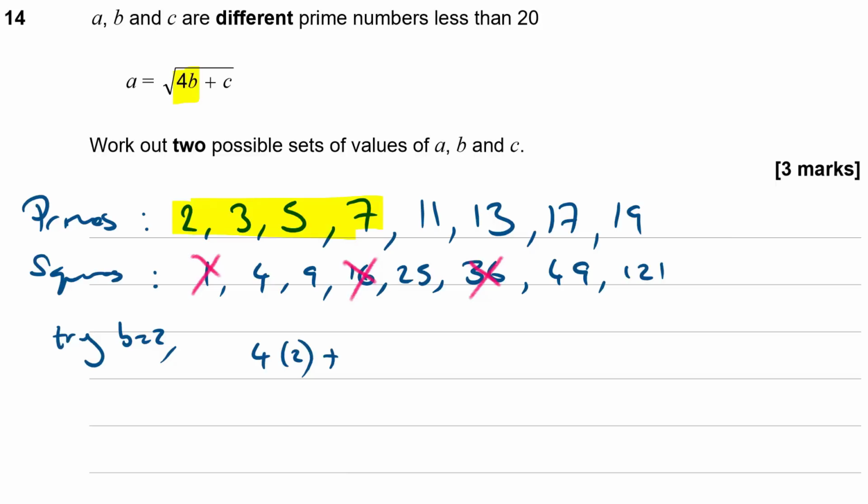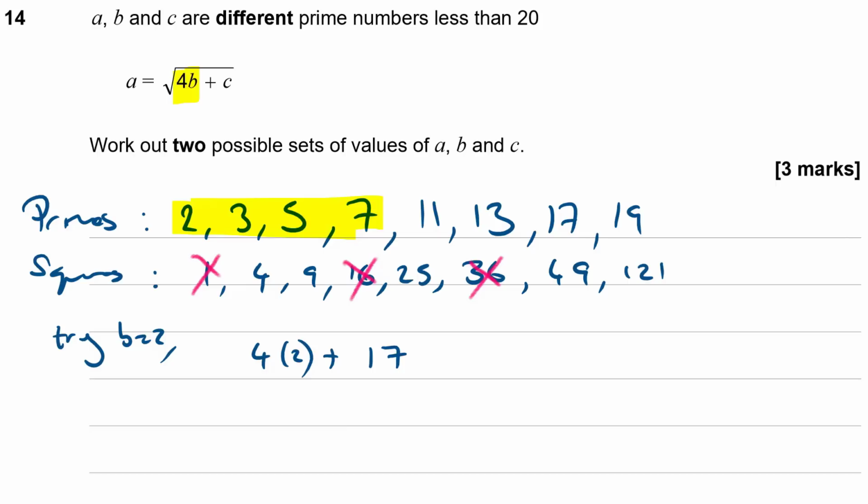That doesn't work. 8 plus 7 is 15. Nope. 8 plus 11 is 19. 8 plus 13 is 21. 8 plus 17 is 25. Now that is one of our options. So 8 plus 17 is 25.